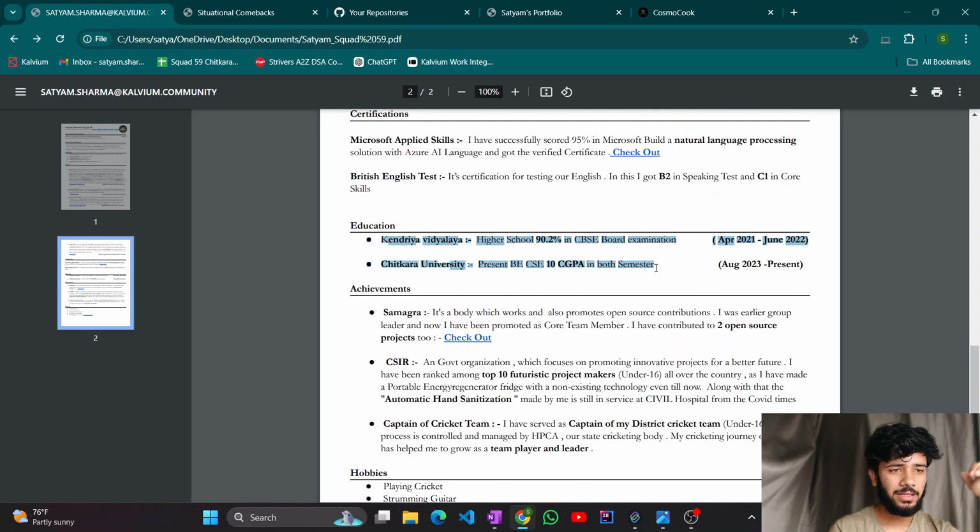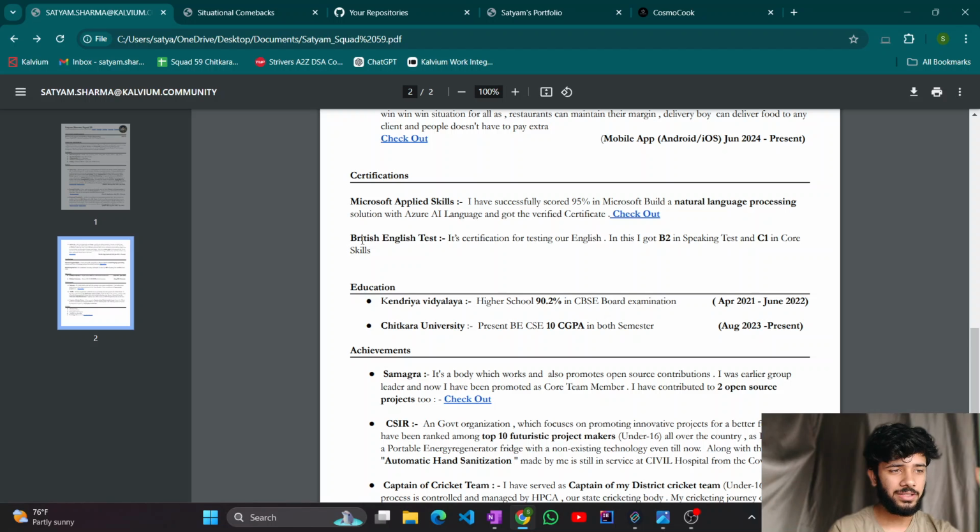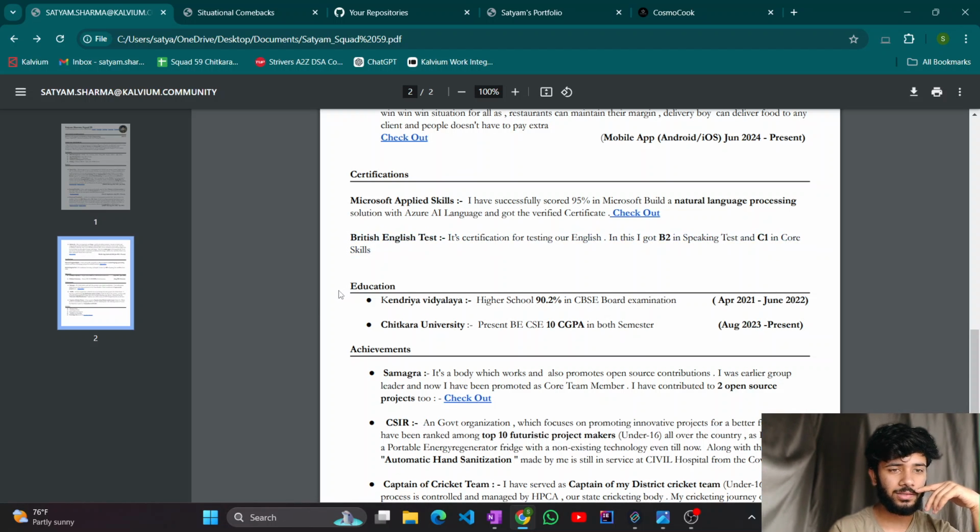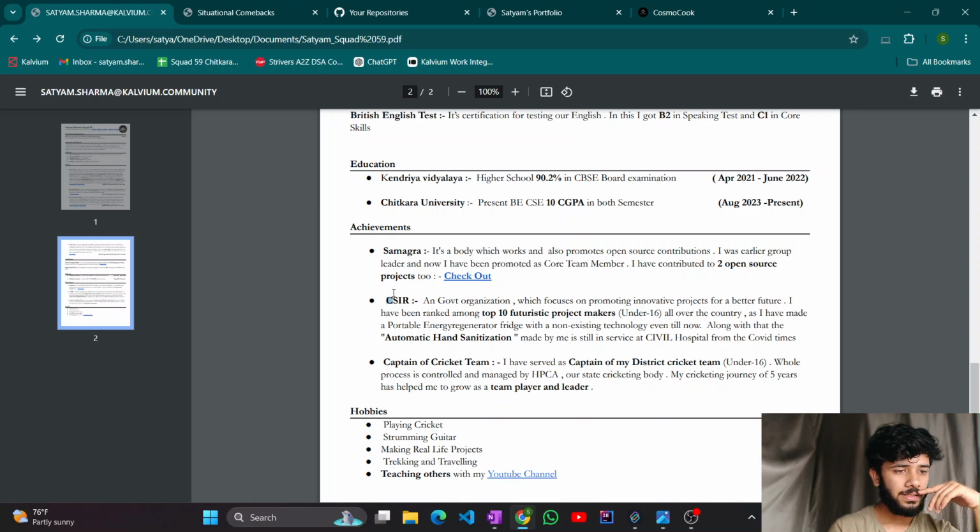CGPA, Kendriya Vidyalaya, NLAT, and these are just for flex. 10 CGPA. British English test, you need to give it. This is good for English communication. CSIR, the projects. Before coming to coding, I didn't know about coding. Before 1 year, I didn't know a single word about coding. Before that, I used to make different projects, not coding projects, real life projects like a sanitizer machine, a portable refrigerator, a cooling machine. I used to make all those things. For that, CSIR is the organization.